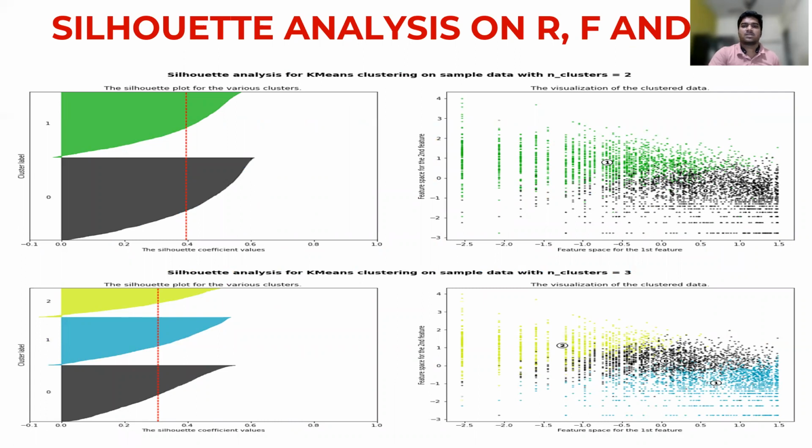This is the graphical presentation. When the number of clusters is taken as 2, this is the diagram, and here two centers are there, and two types of segments, two customer segments and two groups are there. Like that, when it is considered as 3, here three centers are there.